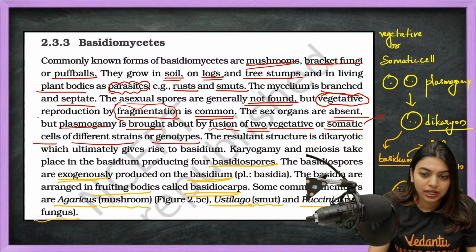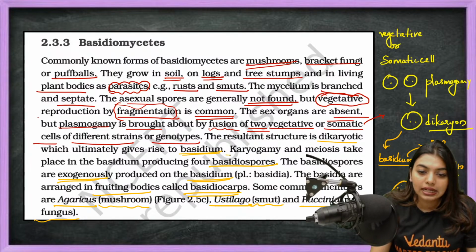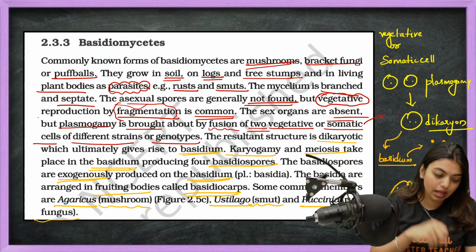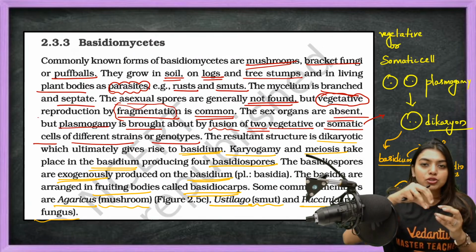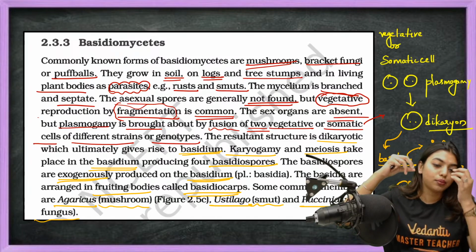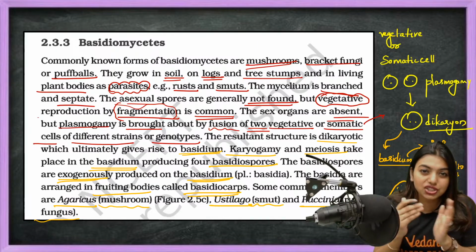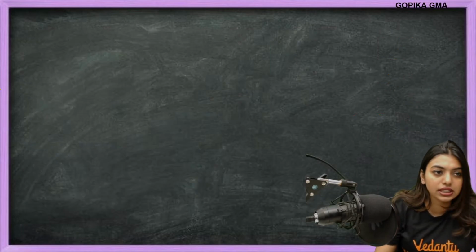So the resultant structure is a dikaryotic stage which ultimately gives rise to the basidium. Karyogamy and meiosis will take place in the basidium. Everything happens in the basidium, producing 4 basidiospores. These basidiospores are formed exogenously, produced on the basidium. The basidia are arranged in fruiting bodies called basidiocarp. Got it? So let's write that.